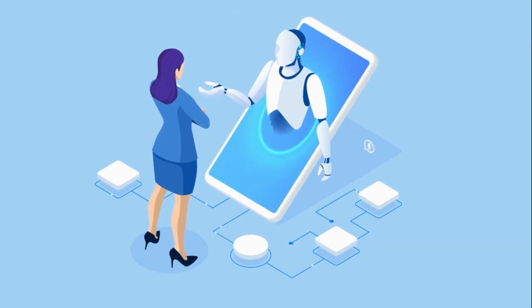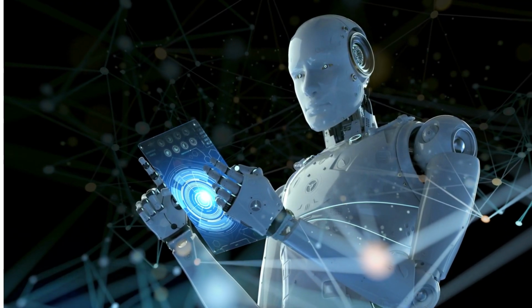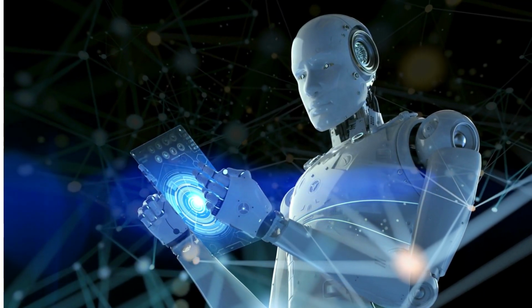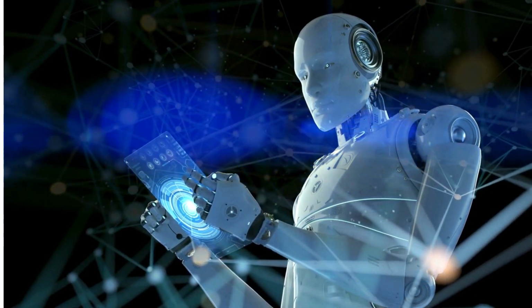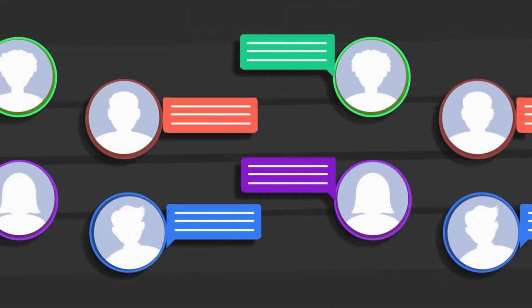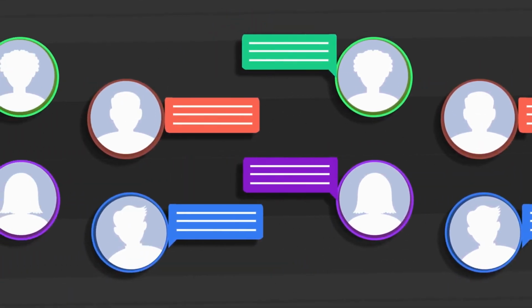Conversational AI. Xiaoice can hold natural conversations with users. It can understand and respond to a wide range of prompts and questions. For example, Xiaoice can be used to chat, ask questions, get help, and even be a friend.